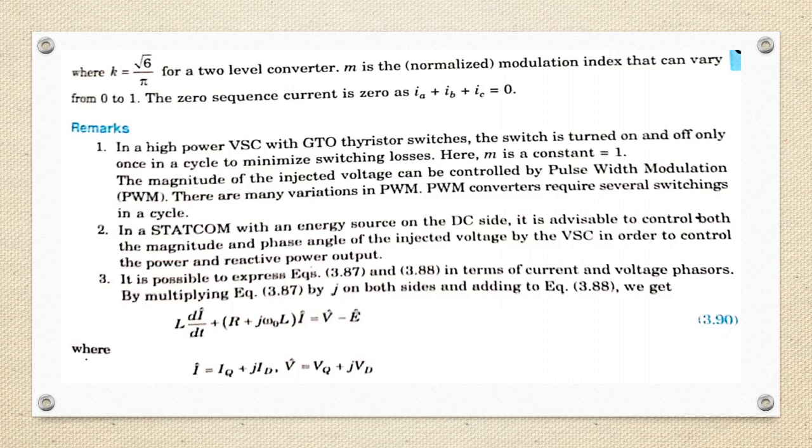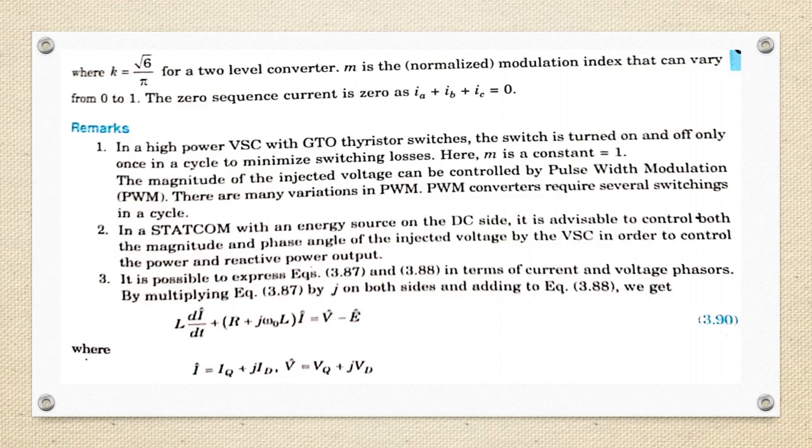Let us see what are the remarks. In a high power VSC with GTO thyristor switches, which is turned on and off only once in a cycle to minimize switching losses, here M is a constant that is equal to 1. Magnitude of the injected voltage can be controlled by pulse width modulation (PWM) technique. There are many variations in pulse width modulation. Pulse width modulation converters require several switchings in a cycle. In a STATCOM with an energy source on the DC side, it is advisable to control both the magnitude and phase angle of the injected voltage by the VSC in order to control the real power and reactive power output.